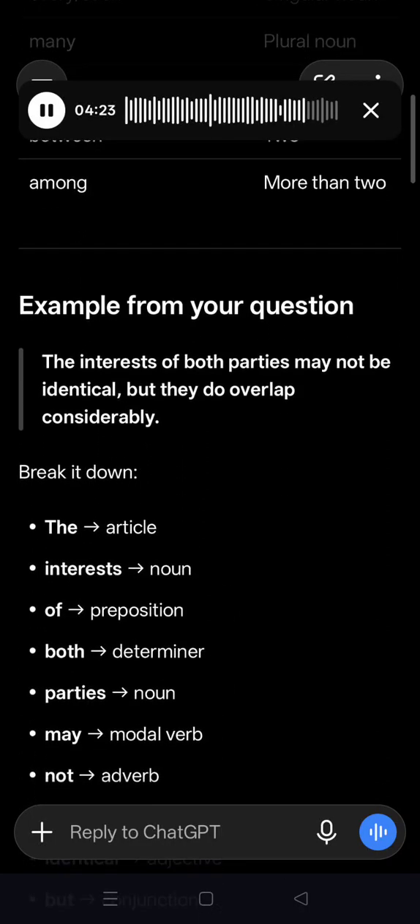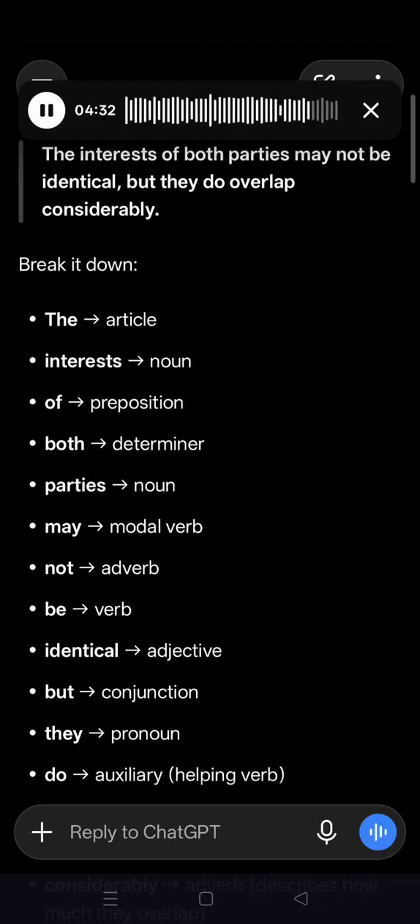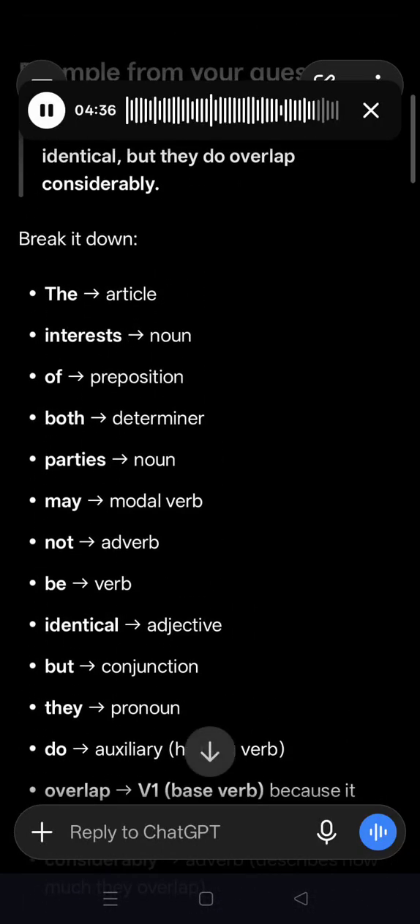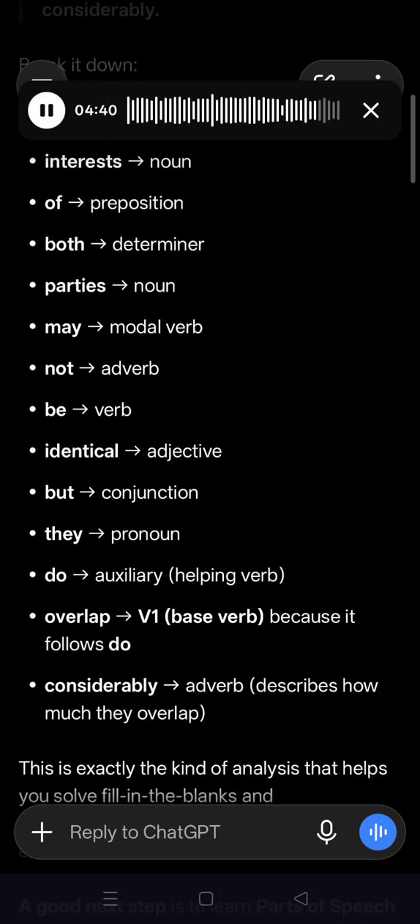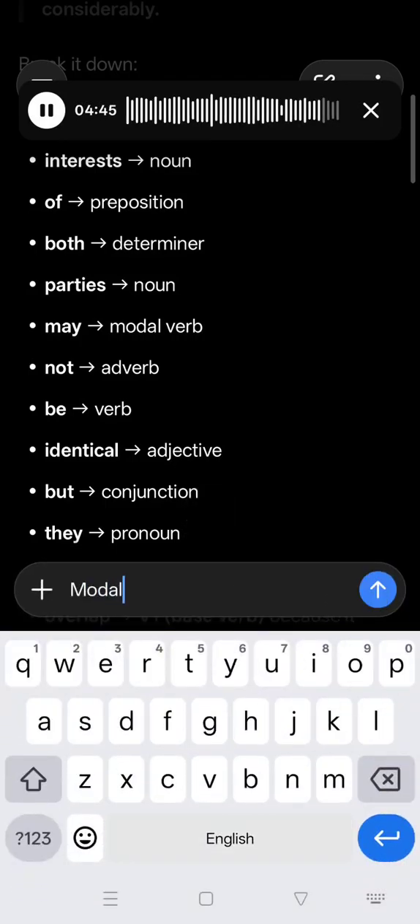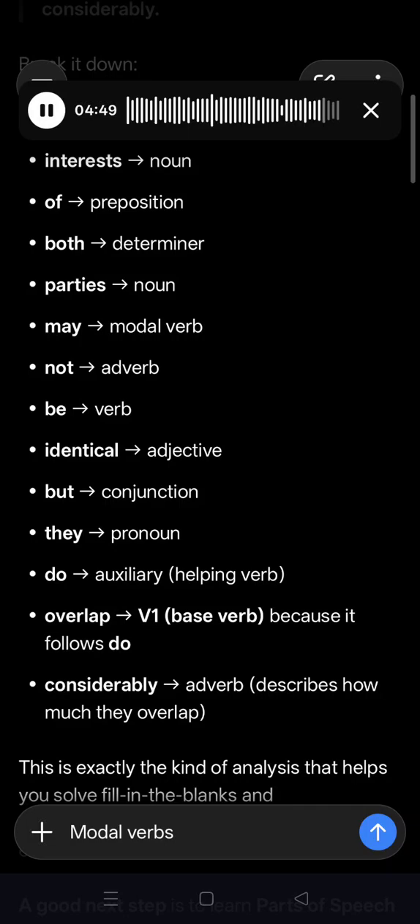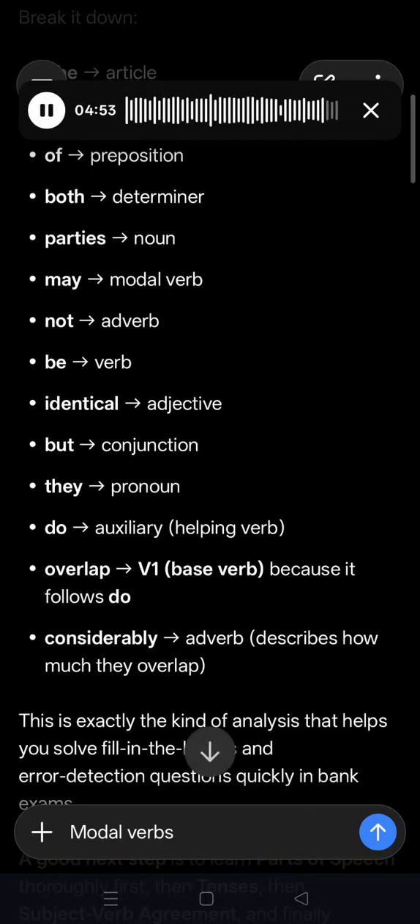Example from your question: "The interests of both parties may not be identical, but they do overlap considerably." Break it down. The: article. Interests: noun. Of: preposition. Both: determiner. Parties: noun. May: modal verb. Not: adverb. Be identical: verb and adjective. But: conjunction. They: pronoun. Do: auxiliary, helping verb. Overlap: V1, base verb, because it follows do. Considerably: adverb, describes how much they overlap.